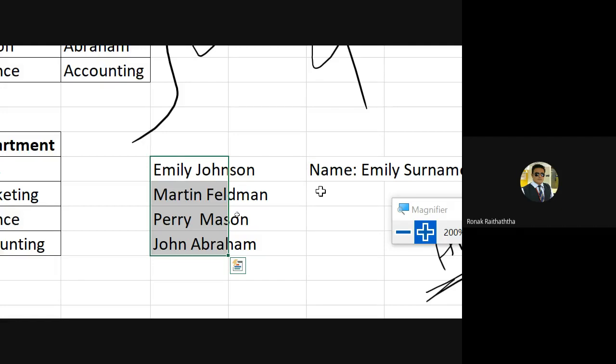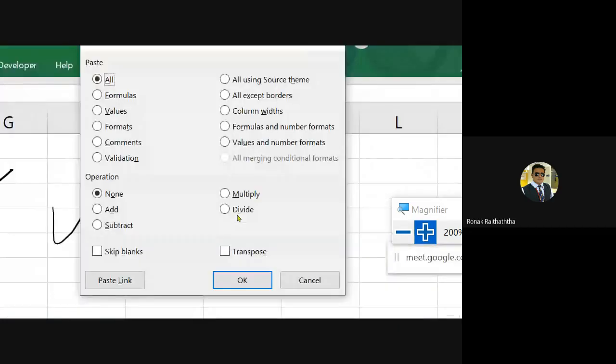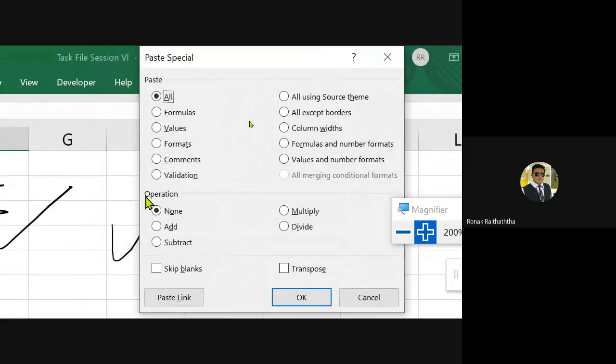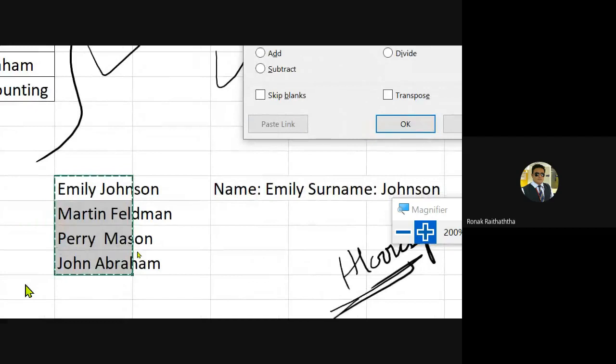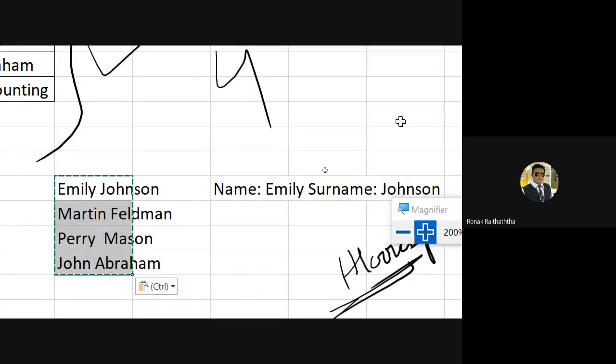Once selecting this, I'm using the Control C, right? Then I would go to the paste special. In the paste special, I would just select the option of values, and I'm pasting it over here only. I'm not going anywhere. I'm just pasting on that particular text only, pressing OK. So you must have observed that the formula is removed. It's the text now. So based on this, my next task is, once you have got this, please give me a confirmation through the chat box that you are there with me. Everyone, please.